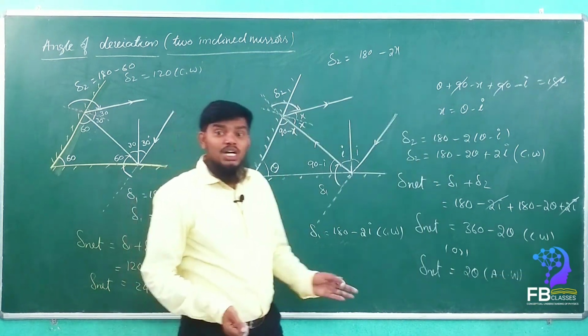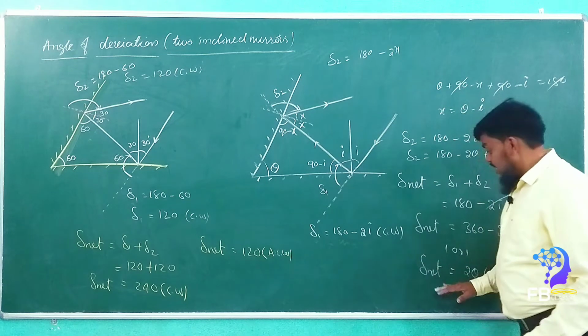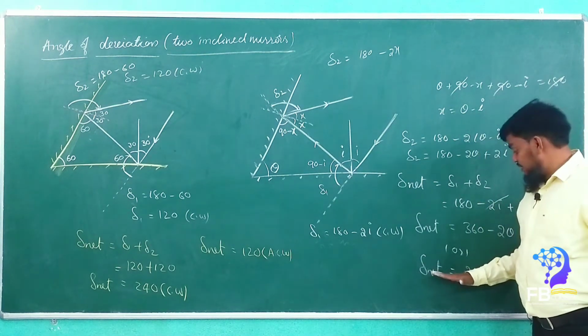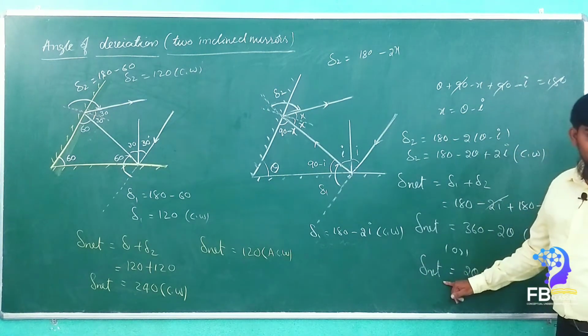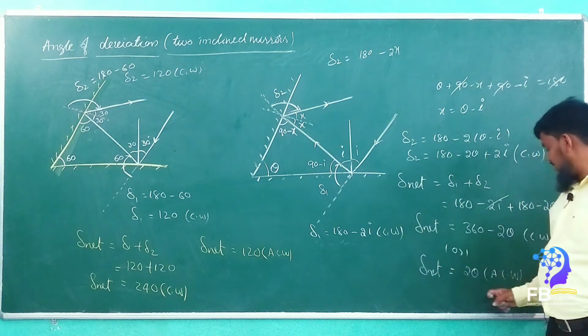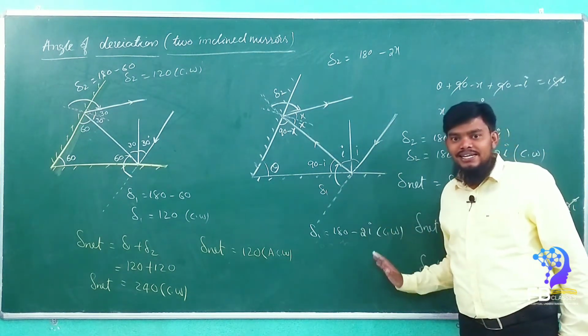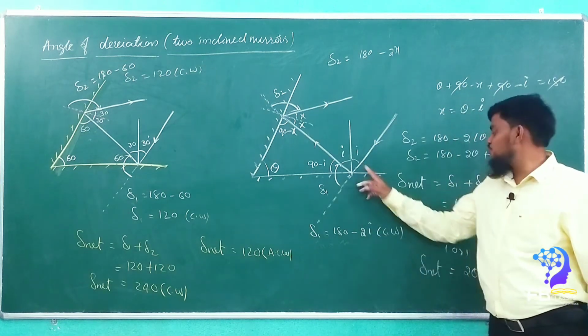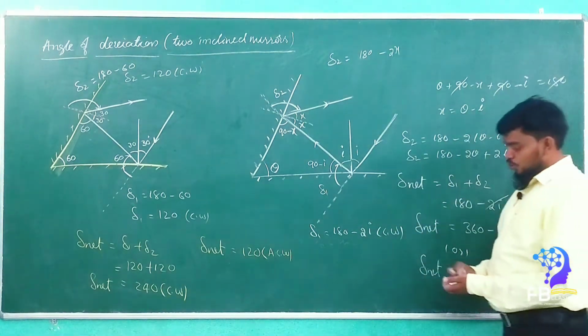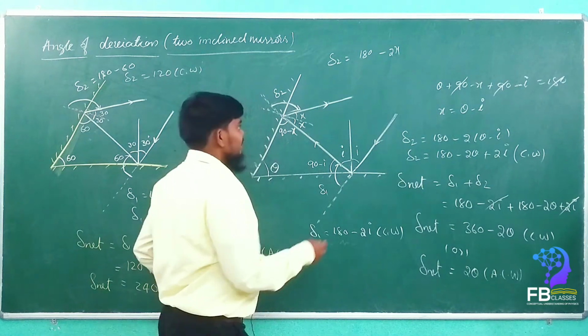See here, my dears, what is the miracle here? The delta net, the total angle of deviation, is independent of the angle of incidence. Is it not? It is independent of the angle of incidence. So the i value does not matter. So what can we write here?